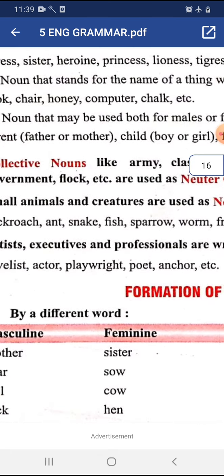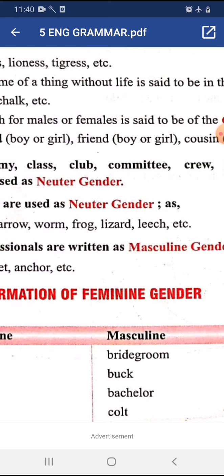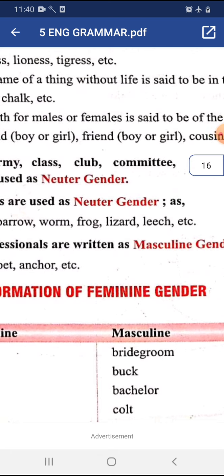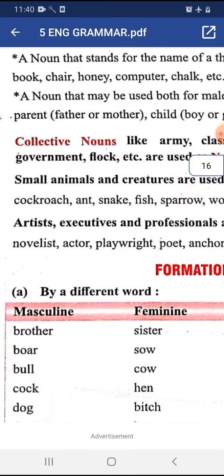Let's see formation of feminine gender. There are different ways to form feminine genders. Let us study these. First, by a different word, by using a completely different word as the feminine gender. We do not add anything to the masculine gender to change it into feminine, but we completely change the word.